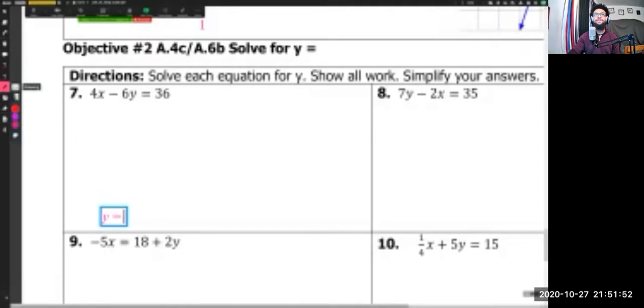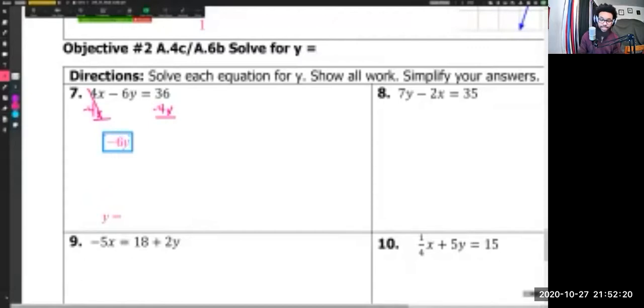My first step, I'm going to subtract this 4x from this side because that's my inverse operation. I have a positive 4x. To move it over, I need to subtract. So minus, I don't like that color for writing stuff out. I'm going to pick a different color. Minus 4x on both sides. There we go. And now what I have is this negative 6y is equal to.